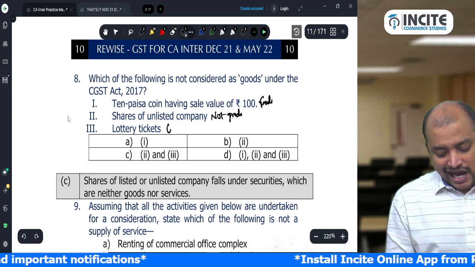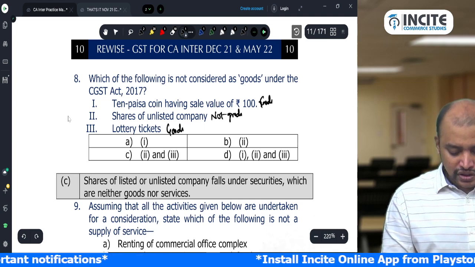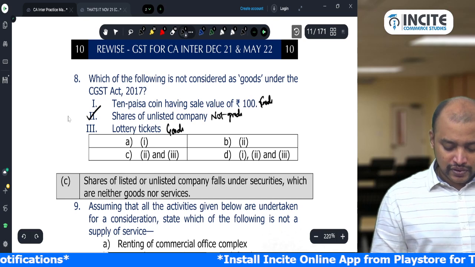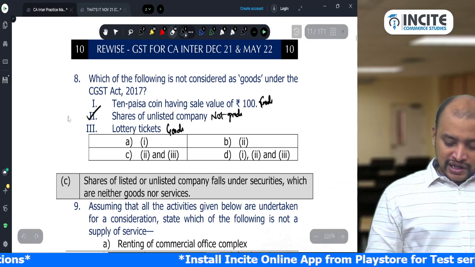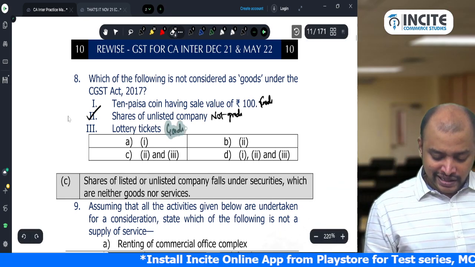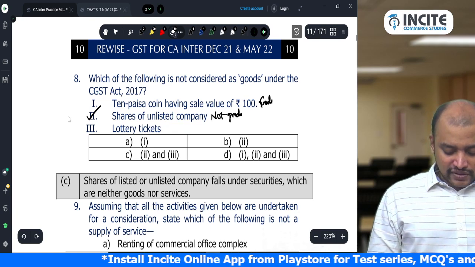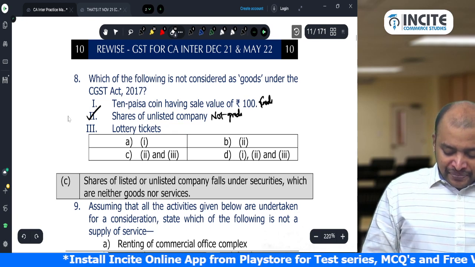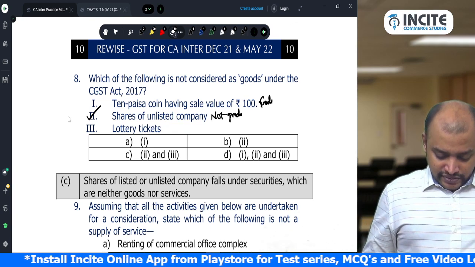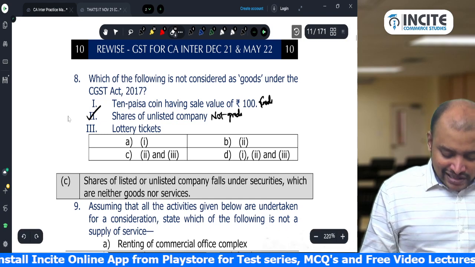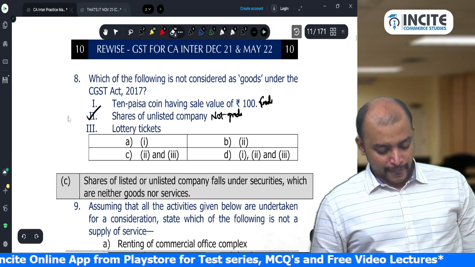Lottery tickets are actionable claims, goods. So only 2. Only 2. But why lottery tickets? Why lottery tickets? Okay. So here actually the answer should be B.